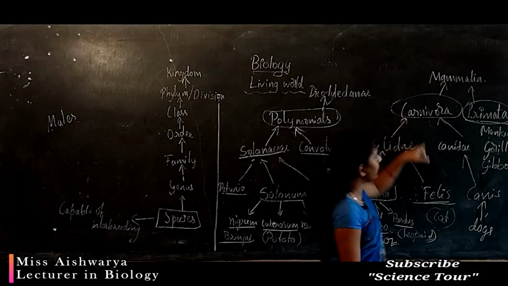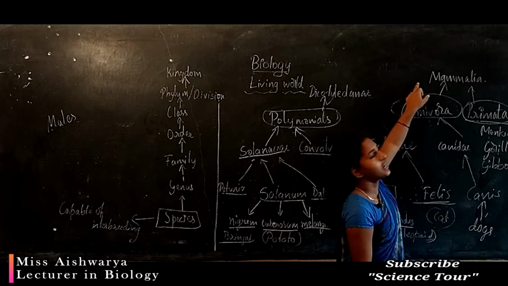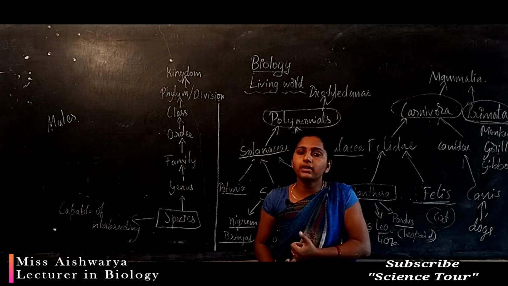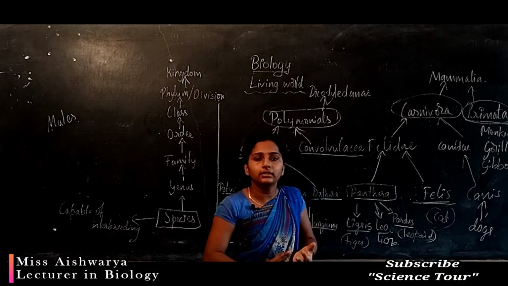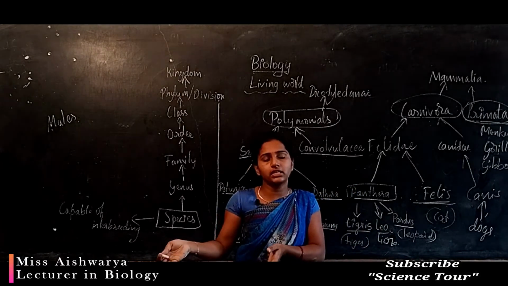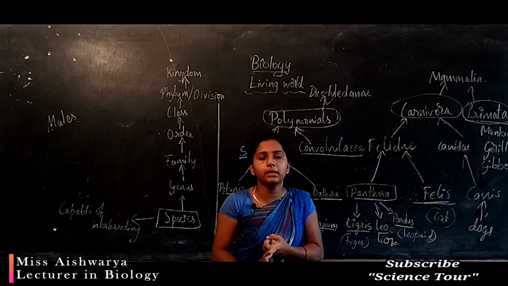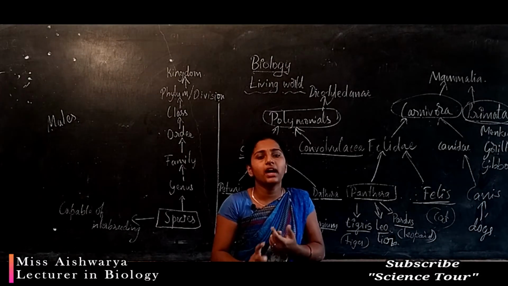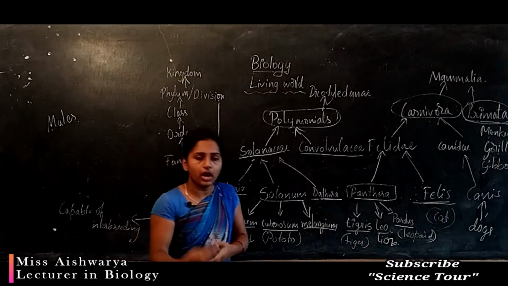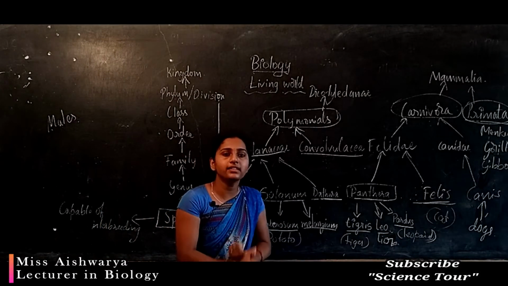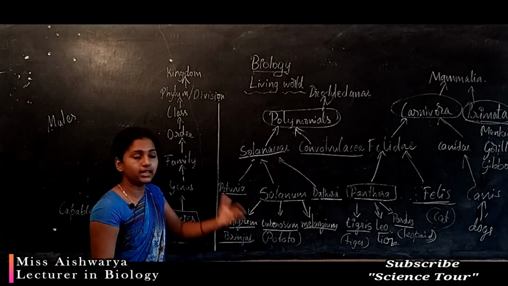In animals, carnivora and primates are the orders which come under the next level class, that is Mammalia, and all the birds come under the class aves, and all the snakes and lizards come under reptiles, and all the frogs, amphibious animals come under amphibia, and one more important, that is fishes, all the aquatic animals, which come under the class Pisces. That you are going to study in the plant and animal kingdom.